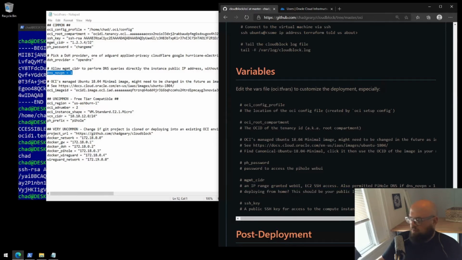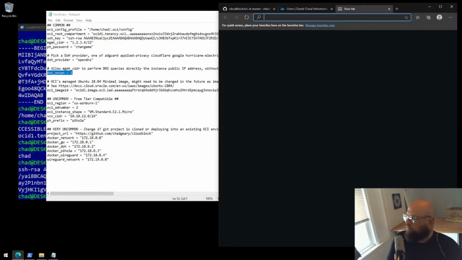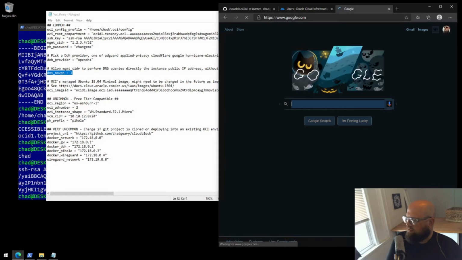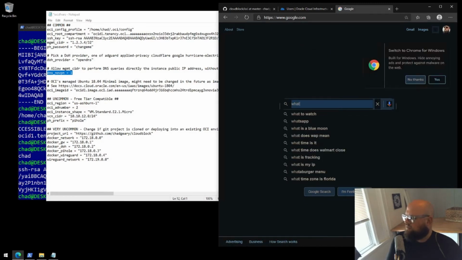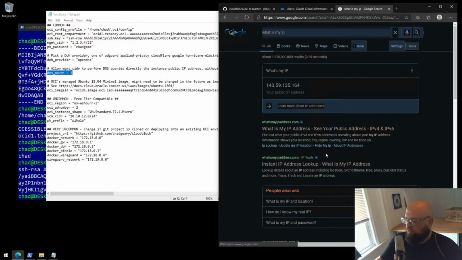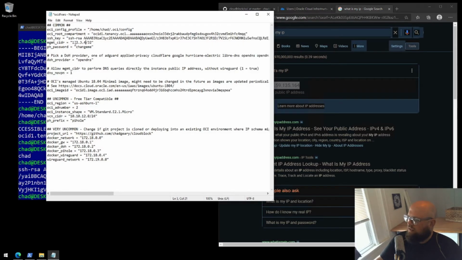If you don't know what your public IP address is, that's okay. Google is your friend, or is it? You can type in, what is my IP? And Google will tell you, here's my IP, don't hack me, please. But I'm going to copy that and replace the 1234 default value with my IP address. Leave the /32 there. /32 means one IP, or a single IP address.